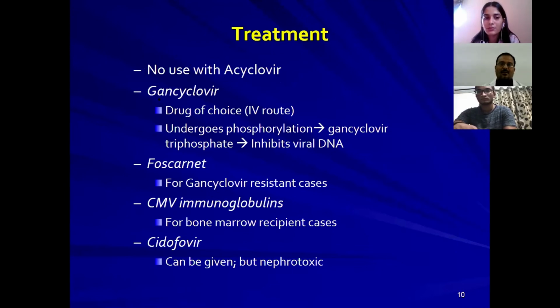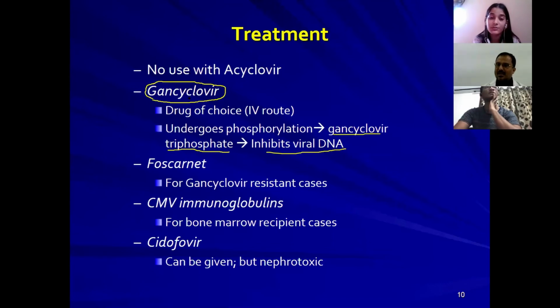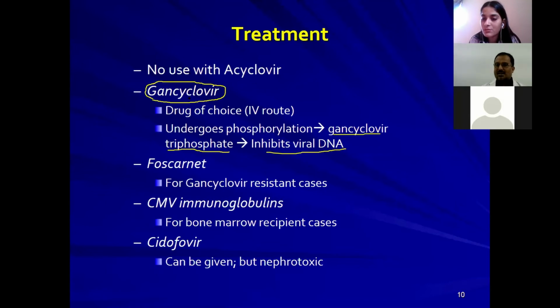And then, ganciclovir is the drug of choice for cytomegalovirus. Why? Because ganciclovir will form ganciclovir triphosphate, which can inhibit the viral DNA. Ganciclovir is independent of thymidine kinase enzyme. Acyclovir is dependent on thymidine kinase enzyme. If there is no thymidine kinase among the viruses, acyclovir will not be converted to acyclovir triphosphate.